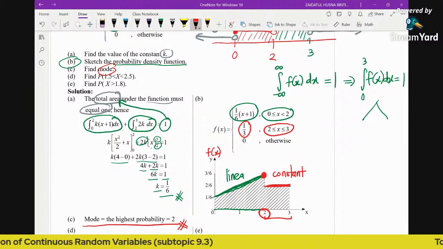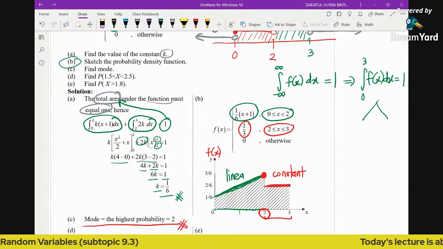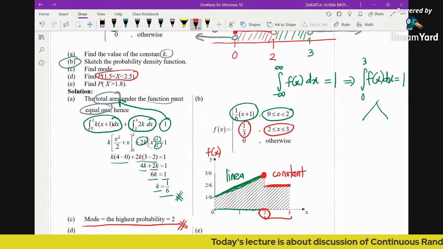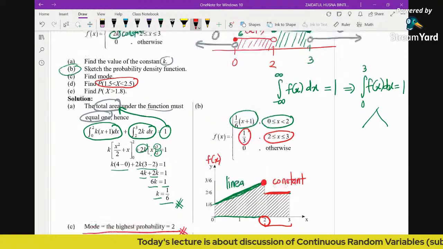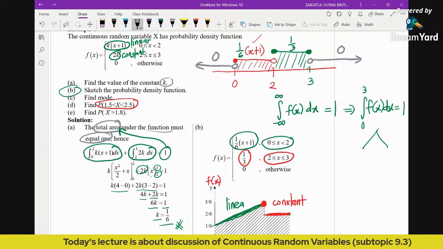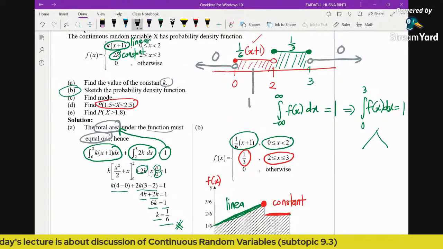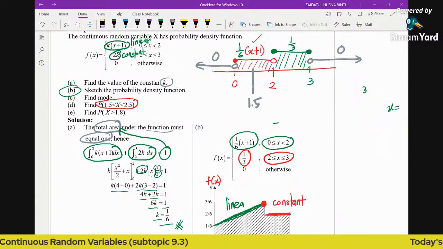Then we need to find the probability of x from 1.5 until 2.5. If you notice, 1.5 is located here, and 2.5 is located in between 2 and 3.